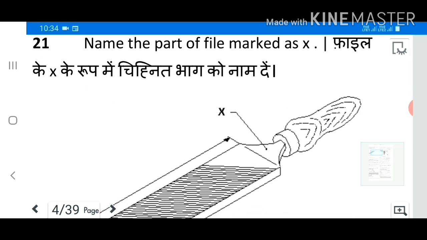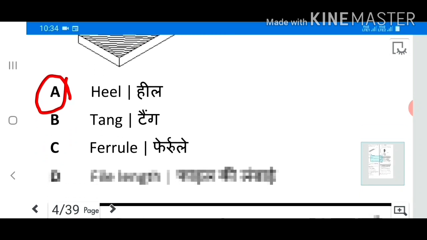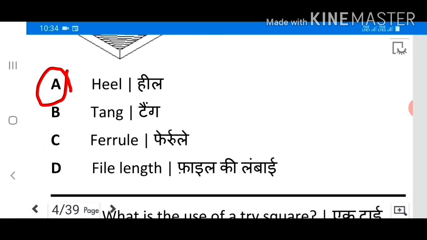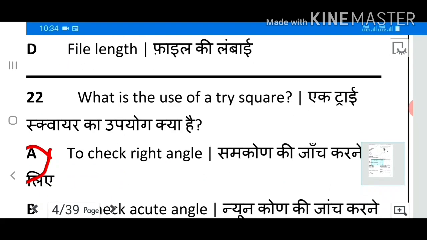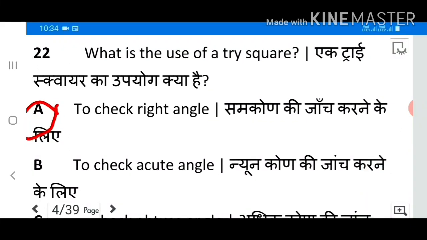21. Name the part of the file marked as X. Answer A. Heel. 22. What is the use of a tri-square? Answer A. To check right angle.